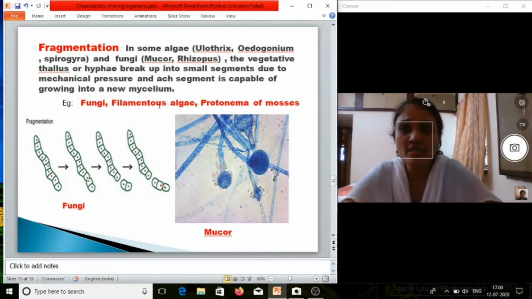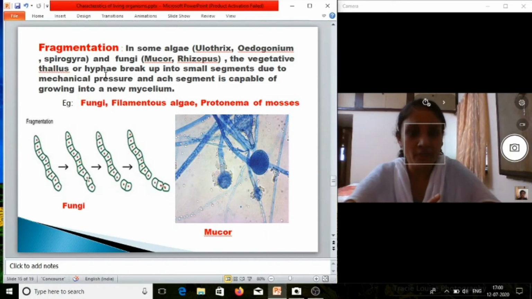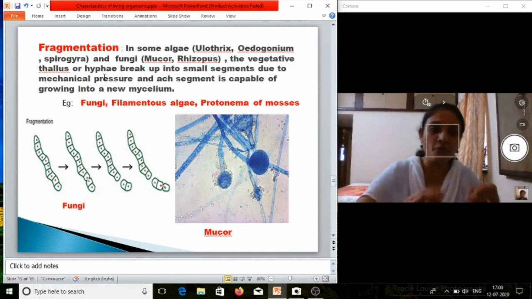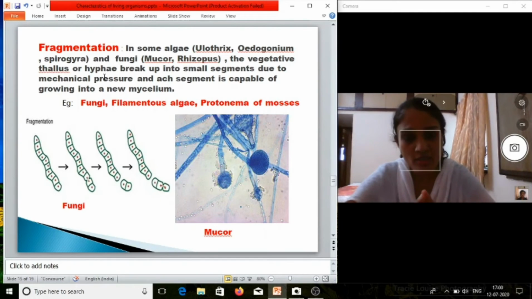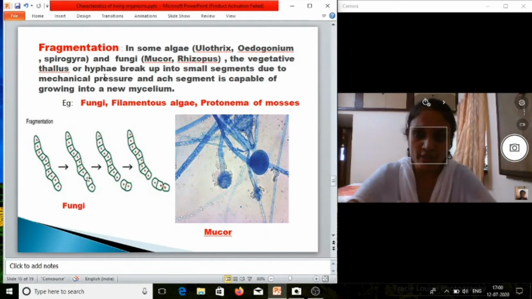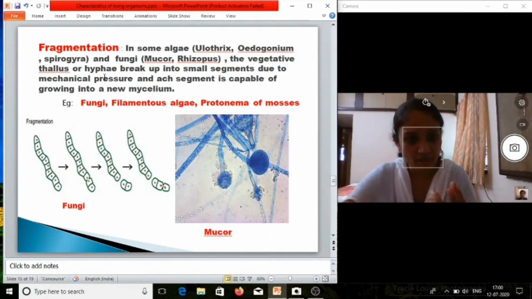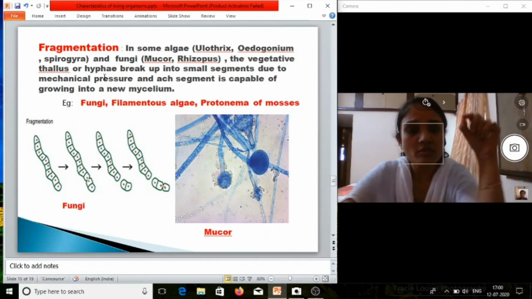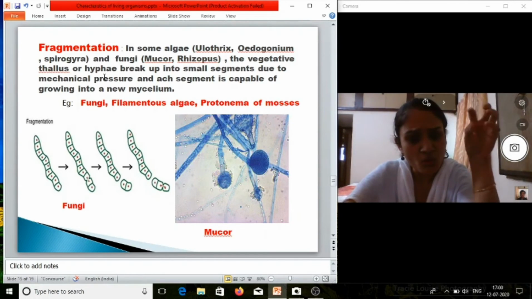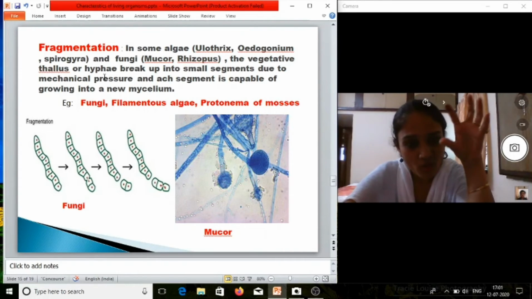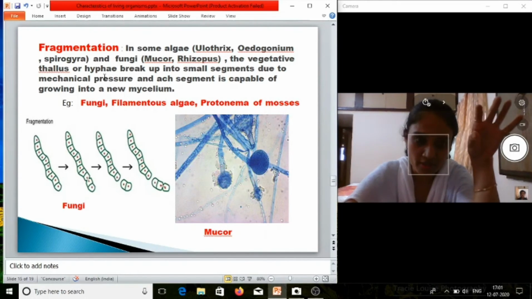And hyphae means, the singular is hypha and the plural is hyphae. In the case of fungus, singular is fungus, plural is fungi. So the fungal body is made up of what? It's made up of hyphae. It's a thread-like structure. Now, there are so many thread-like structures, and all together they are known as mycelium.